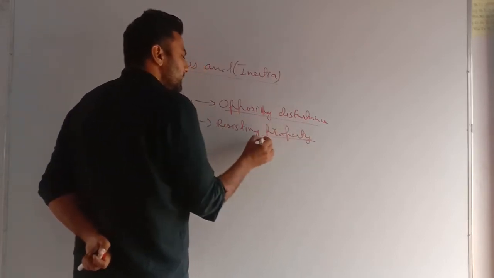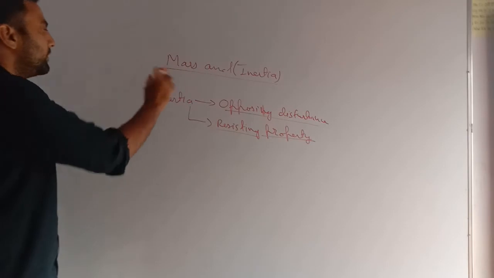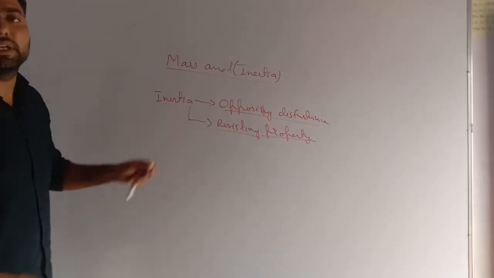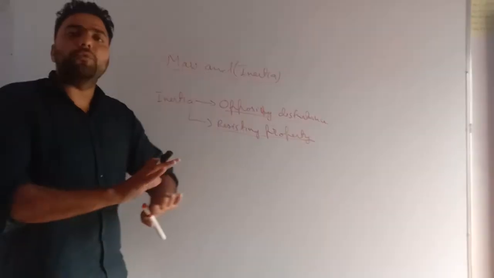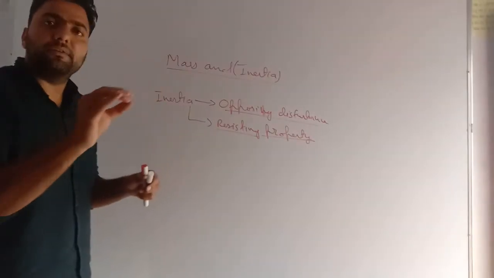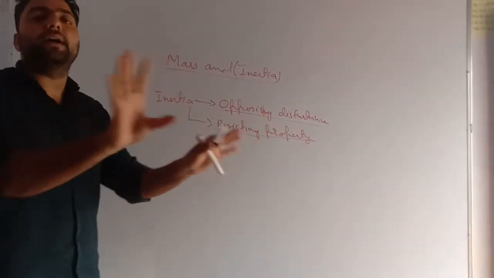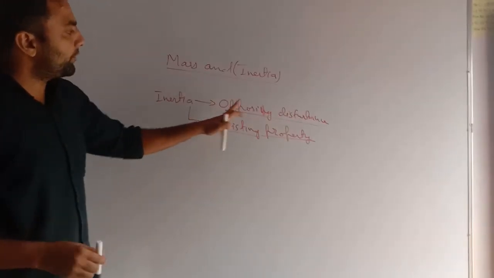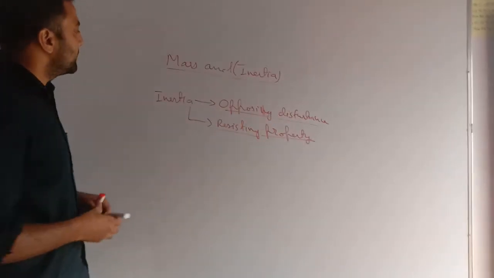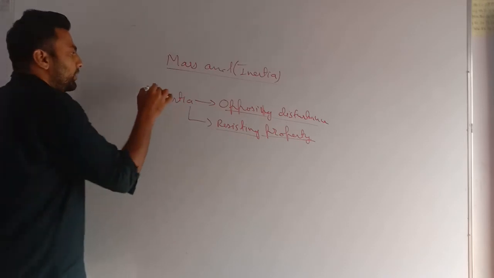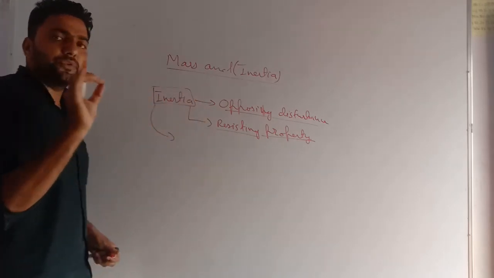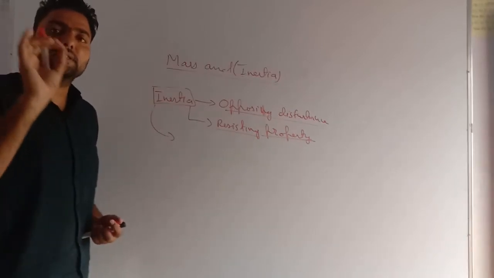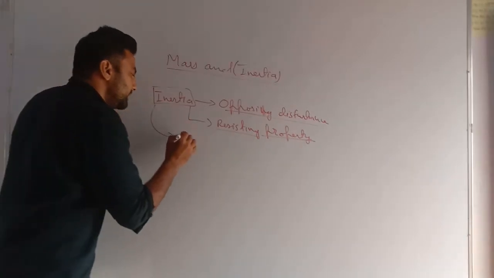All the objects, all the bodies, all the material, each and everything has inertia in it. It means each and everything wants to oppose any disturbance. Each and everything wants to stay like that, as it is. Opposing disturbance, or a resisting property. So in simple language, if I say what is inertia? Inertia is the property which opposes any change in state of motion. What is inertia?